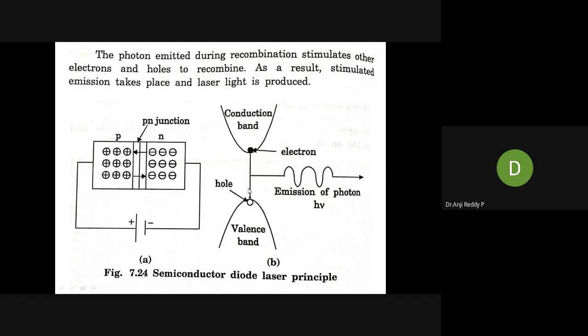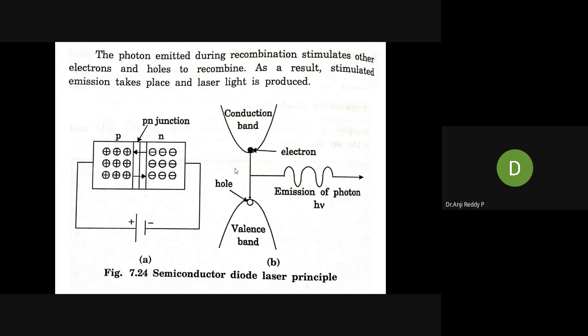Whatever light is emitted during recombination won't come outside directly. If it comes directly outside, then that is an LED. After recombination of electron and hole at the junction, the energy is emitted in the form of light. If the light comes outside directly, that is an LED. But here it won't come outside.